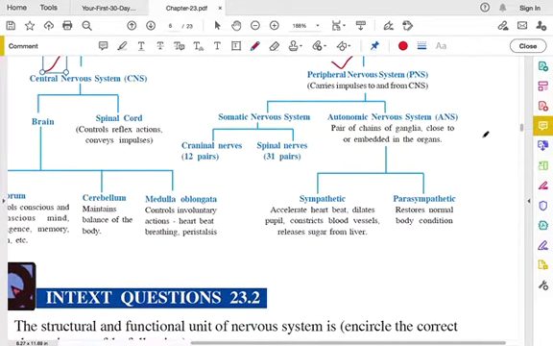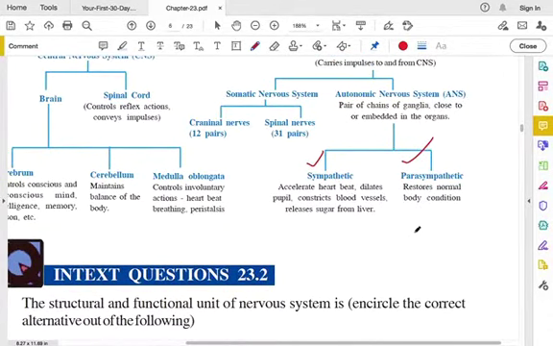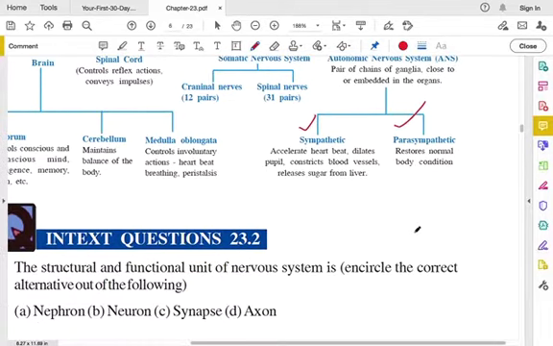Then further, ANS, that is autonomic nervous system, is classified into sympathetic and parasympathetic. So the sympathetic is responsible for accelerating the heartbeat, and it dilates the pupil in our eyes. If you Google it, you will get to know what the pupil is.